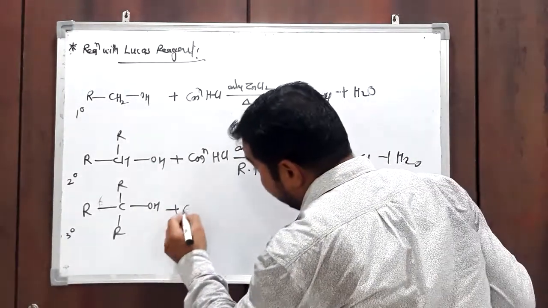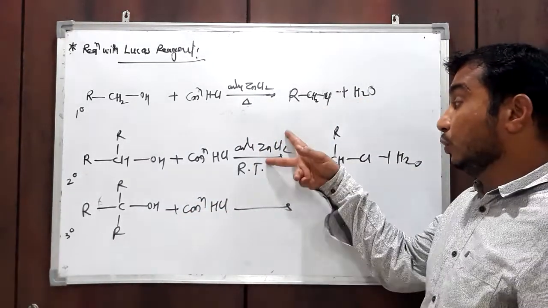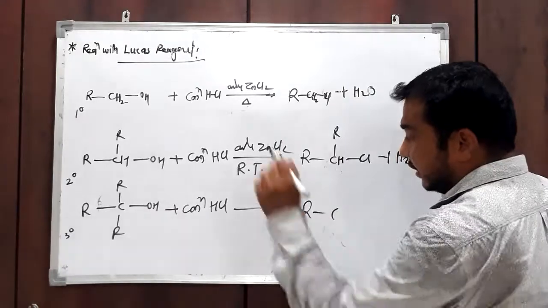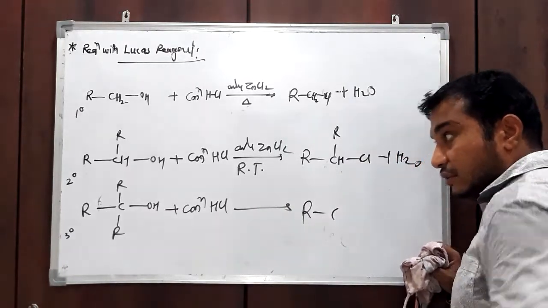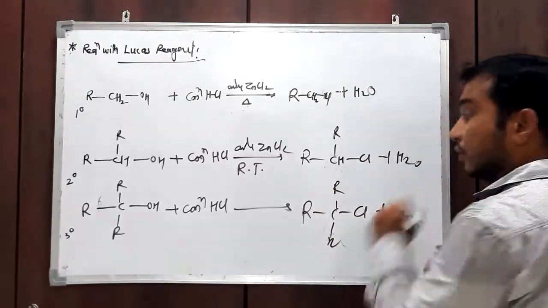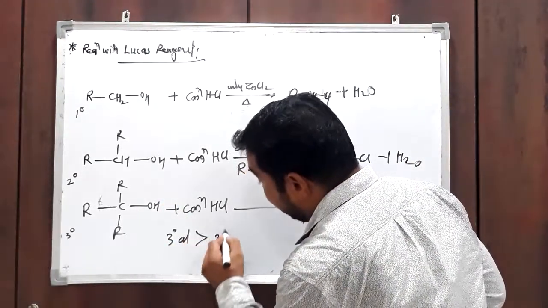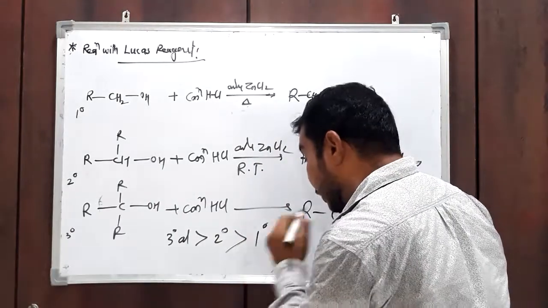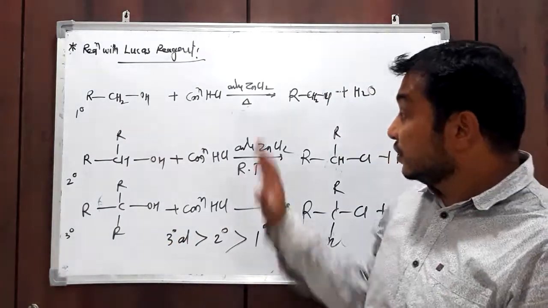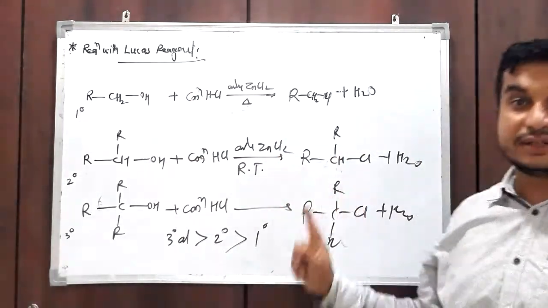In case of tertiary, there is no requirement of zinc chloride or temperature. Directly you will get the product just by reacting concentrated acid with tertiary alcohol. So this is the difference: tertiary alcohol is more reactive than secondary, and secondary alcohol is more reactive than primary with Lucas reagent in this reaction. All these alcohols react with Lucas reagent, giving alkyl chloride as a product.